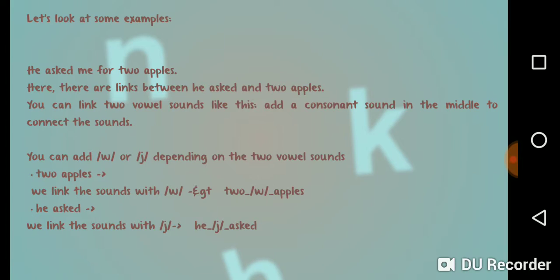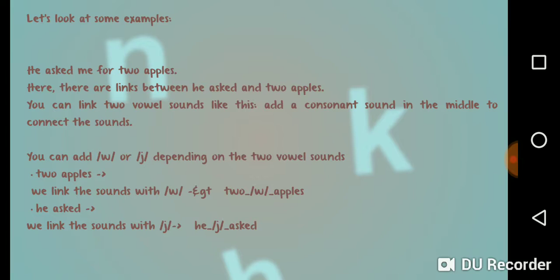Let's look at some examples. He asked me for two apples. Here, there are links between he asked and two apples. You can link two vowel sounds like this: add a consonant sound in the middle of the connected sound. You can add W or Y, depending on the two vowel sounds.